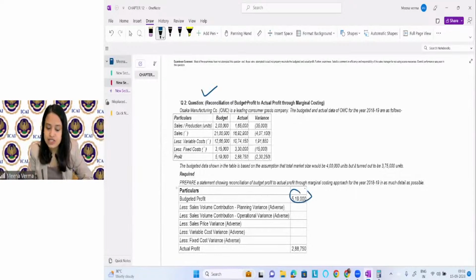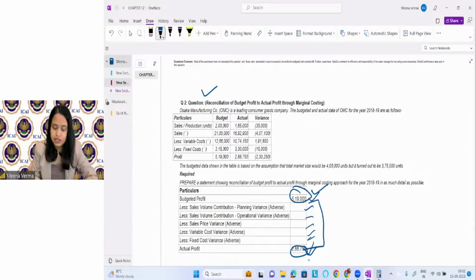So we have the budgeted profit, we have the actual profit, and we will see why the difference is coming. What is the budgeted profit? What is the actual profit? Why the actual profit is not equal to budgeted profit? There are certain reasons. All the variances are the reason because of which the actual profit is not coming equal to budgeted profit.